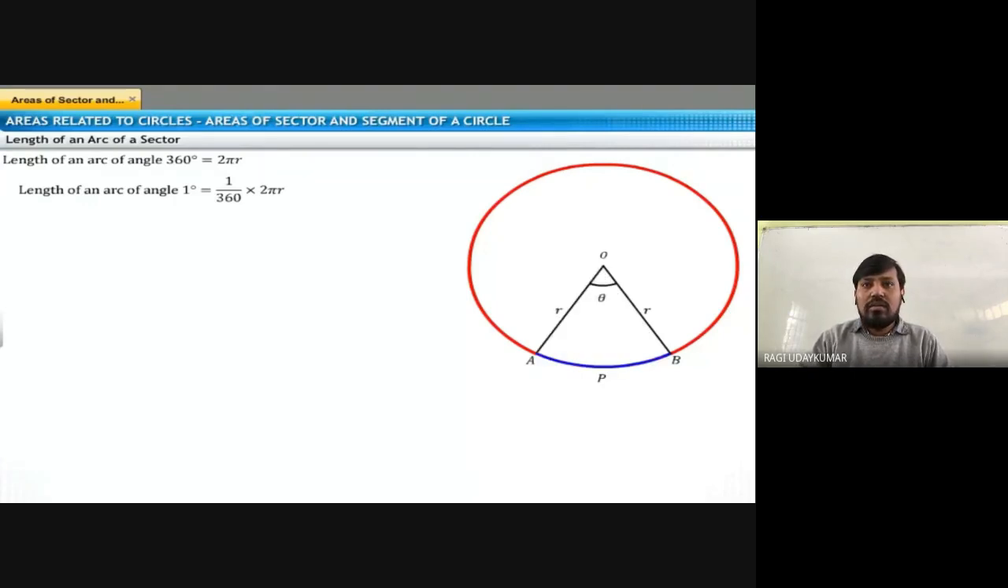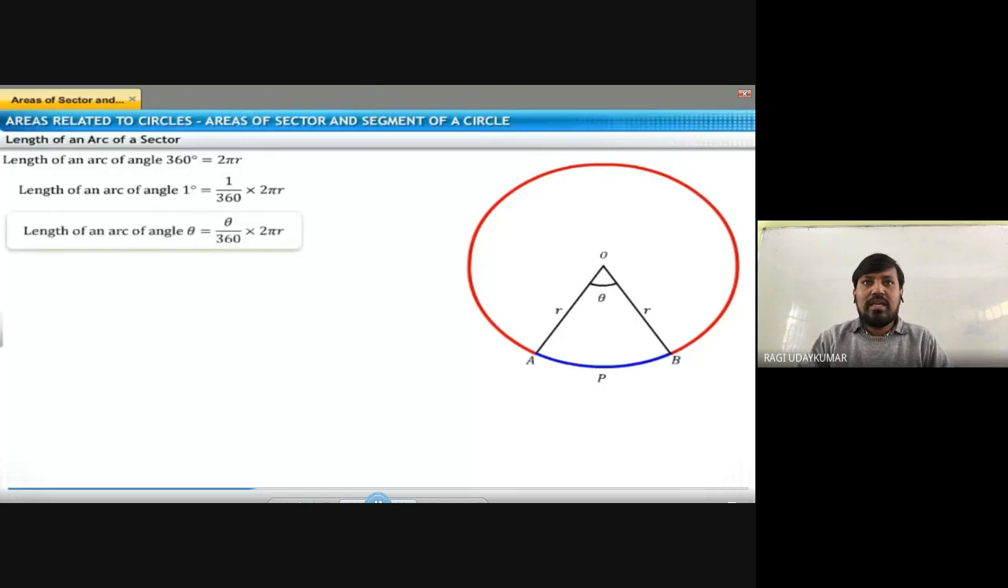Okay. Did you understand? So the length of the arc of this angle theta is equal to theta by 360 into 2 pi r.